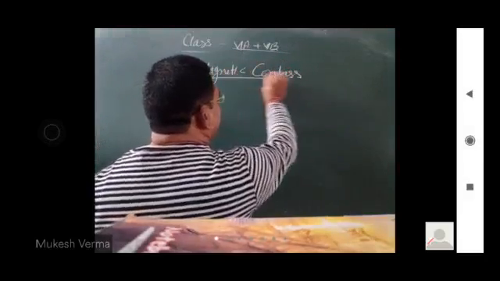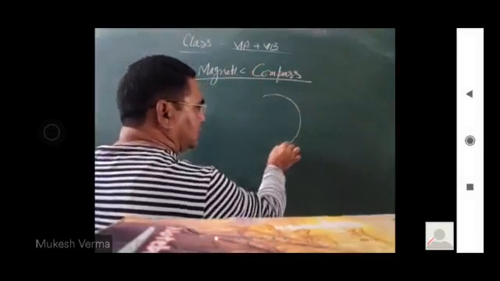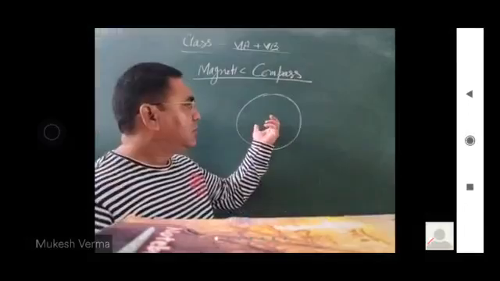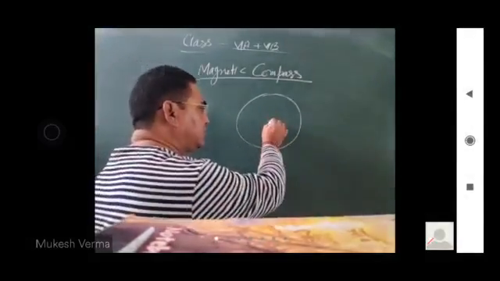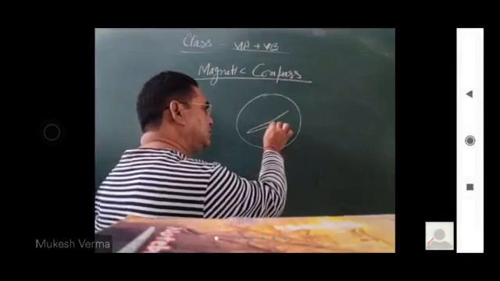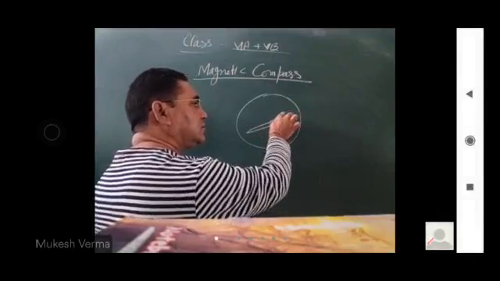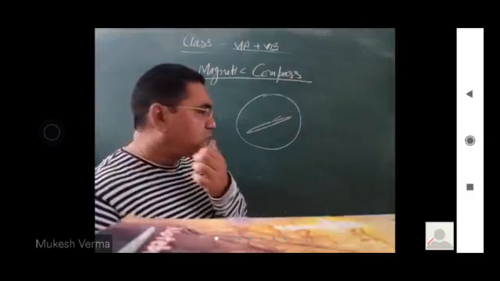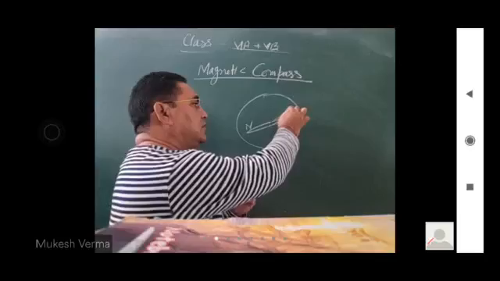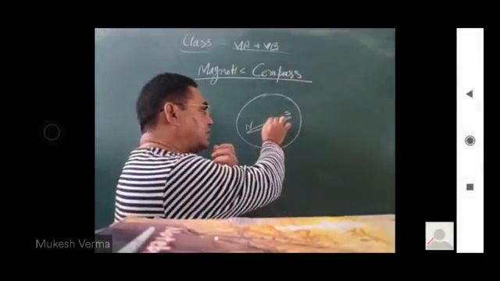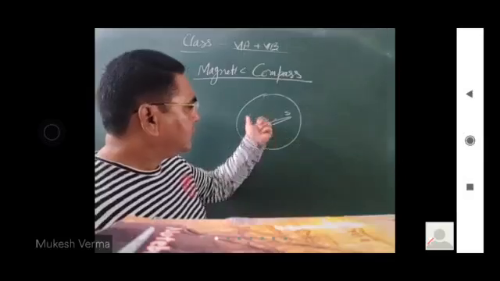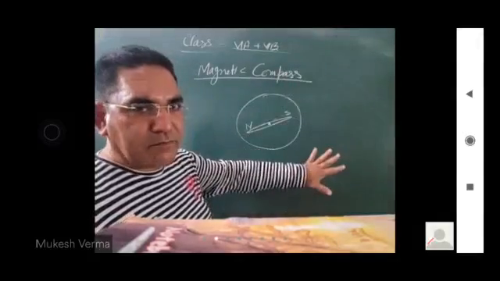The magnetic compass is made up of a box, and it is covered with glass. Number one, it consists of a needle like this. एक ऐसी needle है, and this needle shows the north and south direction. This needle is free to move. This is the magnetic compass.